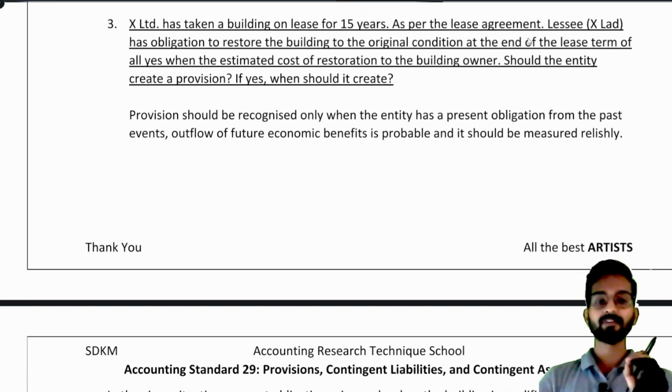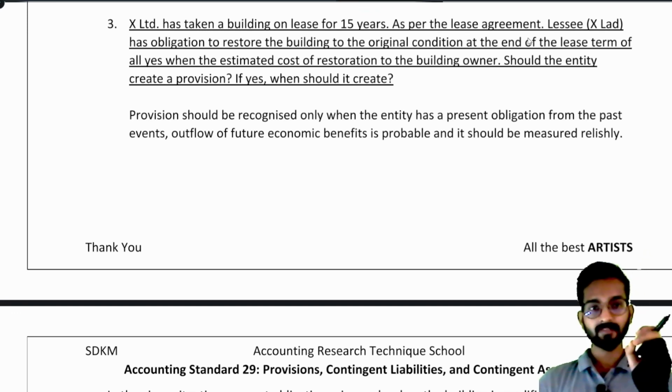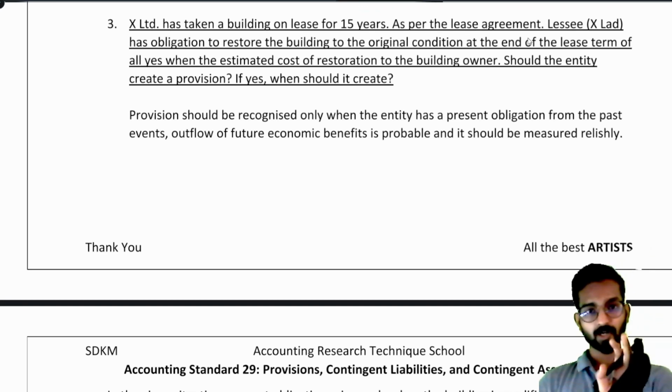They have said that we will be using it for 15 years, and after 15 years, when we again give the keys back to the owner, the building will be in the original condition. We will not damage any building. We will not damage any part of the building. If it is damaged, we will renovate it. Okay, that is what they are saying.